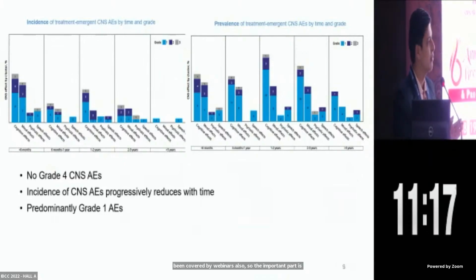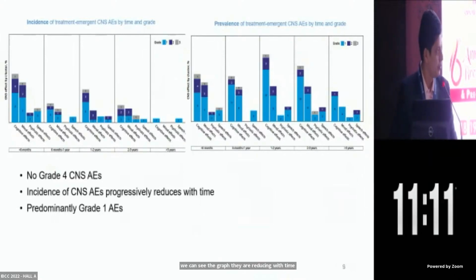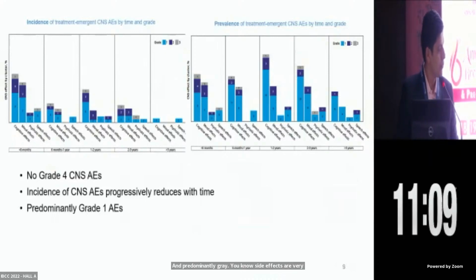And most of them, as we can see in the graph, are reducing with time and are predominantly grade 1. CNS side effects are very tricky actually. At times it becomes very difficult to tell whether there are brain metastases or mood swings, cognitive disorders, or the classical speech problems. The patient finds it difficult to get the words for things.